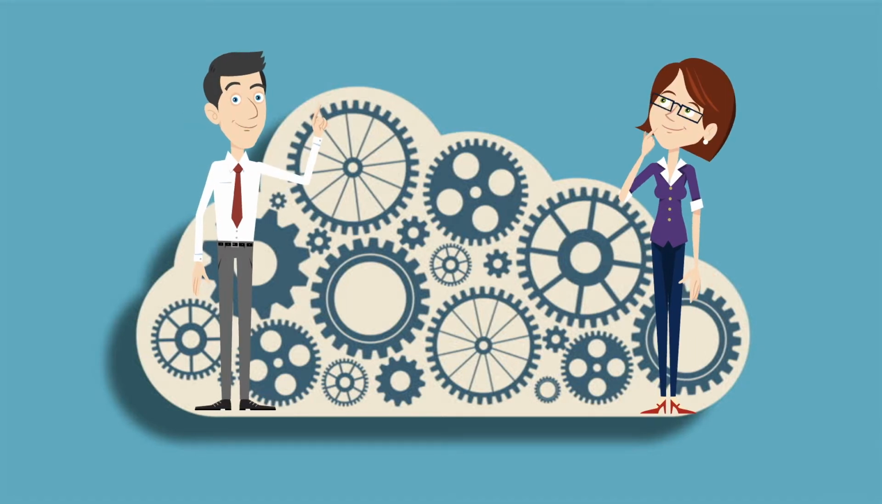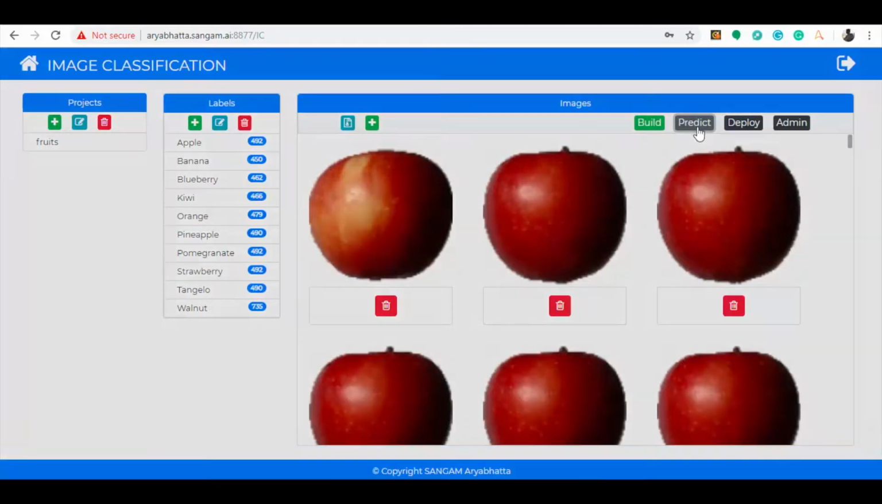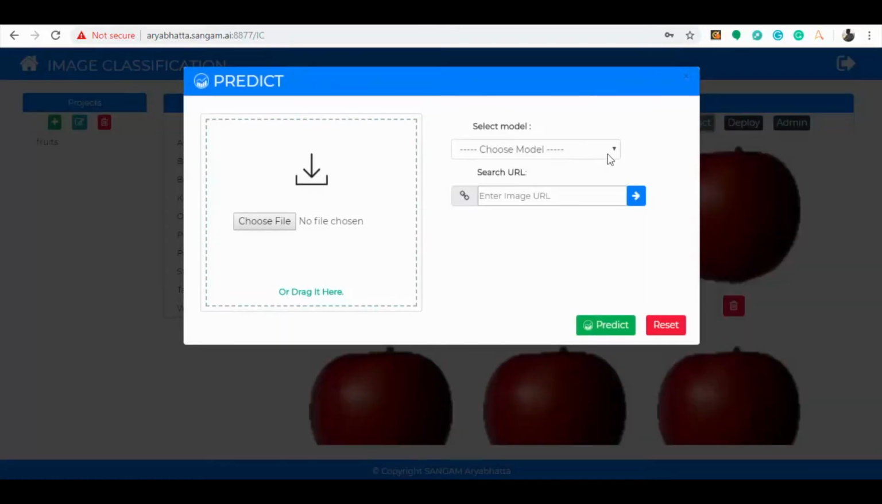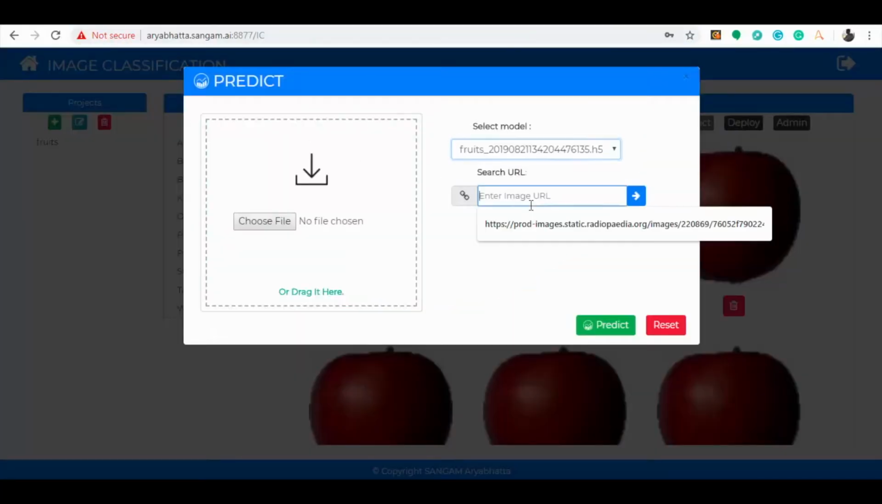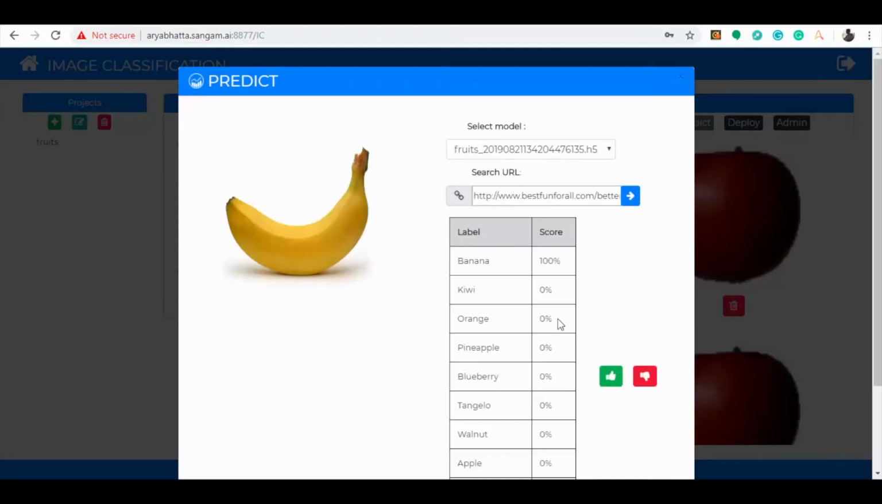Let us predict some more by using the option image URL, where we could paste the image URL taken from any website. Click on the Predict button. A pop-up rises, and select the latest generated model file for making predictions. Let us take a test image URL for banana. Now we click the predict icon. You can see the image has been successfully predicted as a banana with given accuracies.